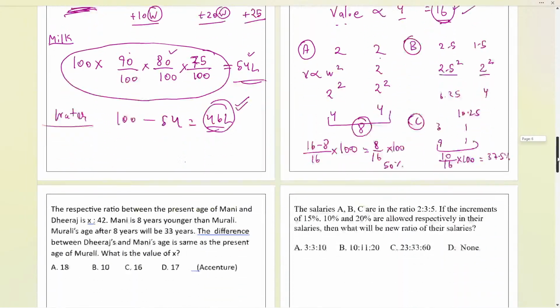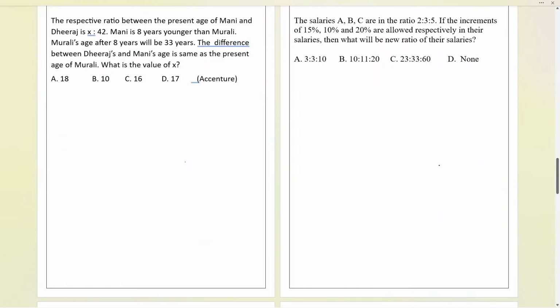I'll again try to solve with another way if not clear. Now, the next question over here: the respective ratio between the present ages of Money and Dheeraj is x is to 42. Everybody try. This question was asked in the exam. One minute to go.